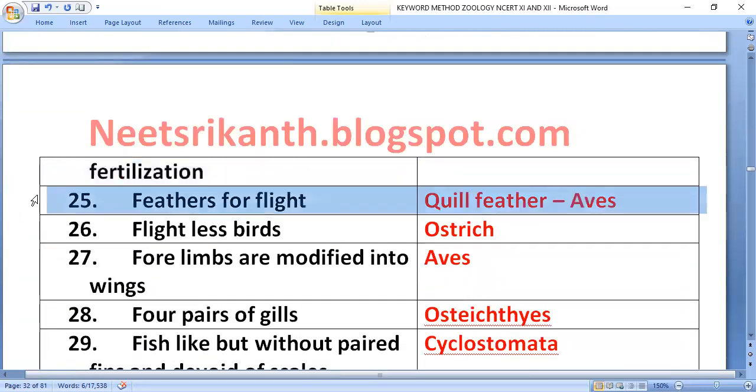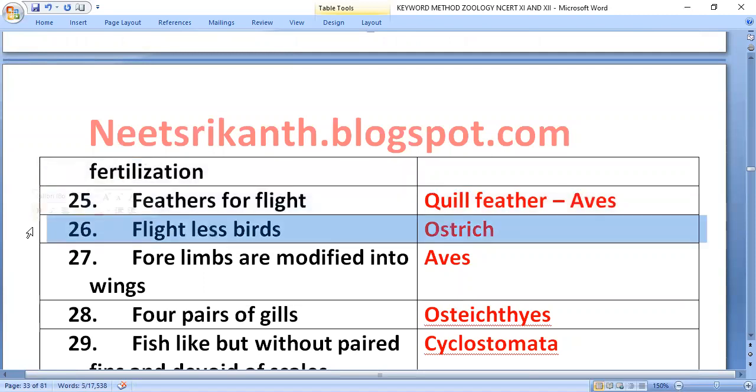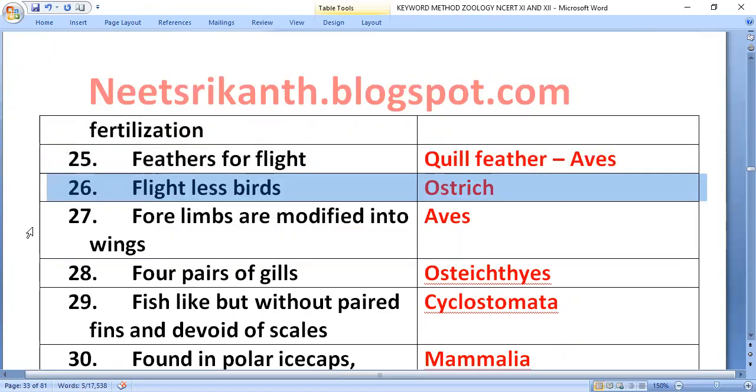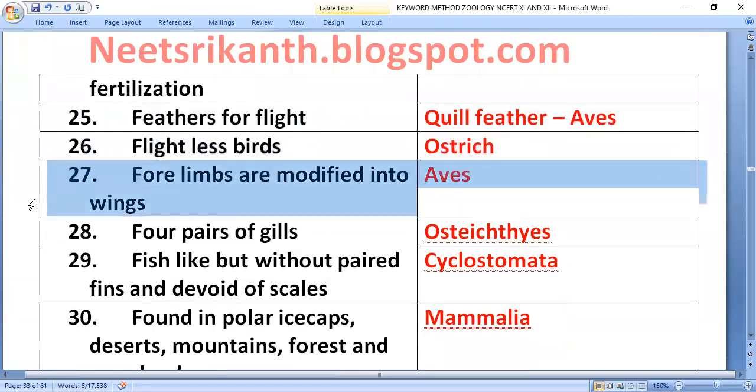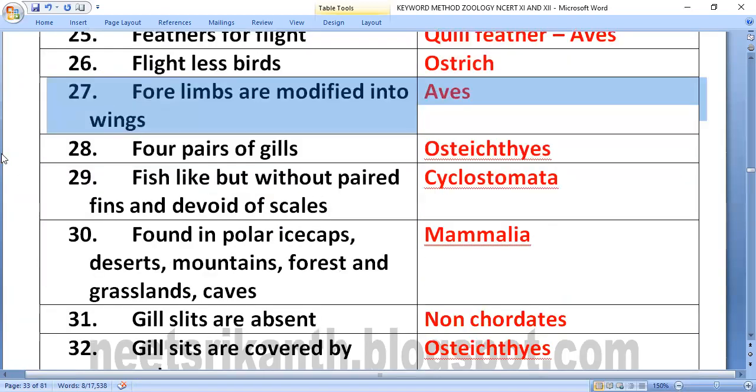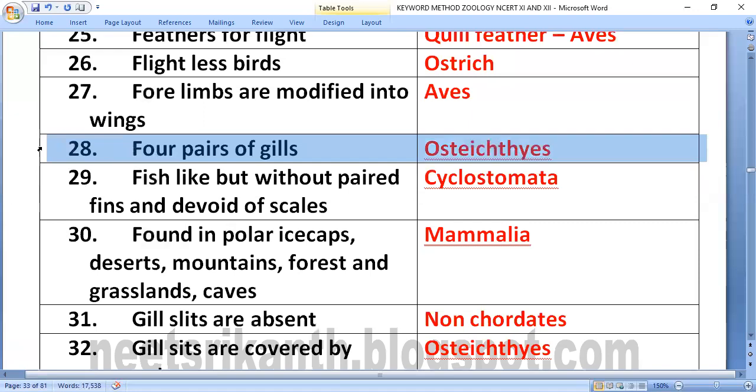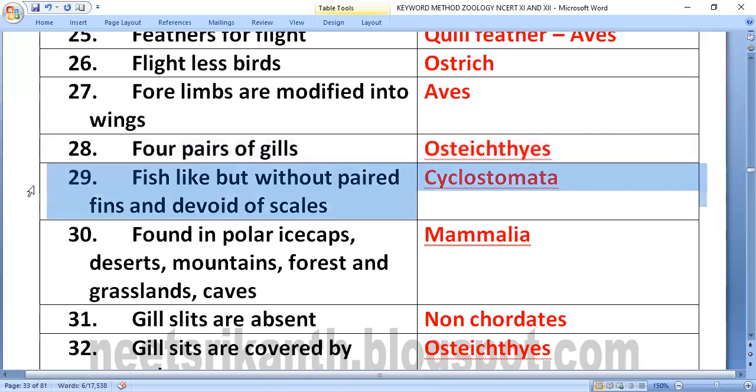Feathers for flight. Quill feather is for flight in aves. Flightless bird, ostrich. Forelimbs are modified into wings, aves, birds. 4 pairs of gills, osteichthyes, bony fishes.